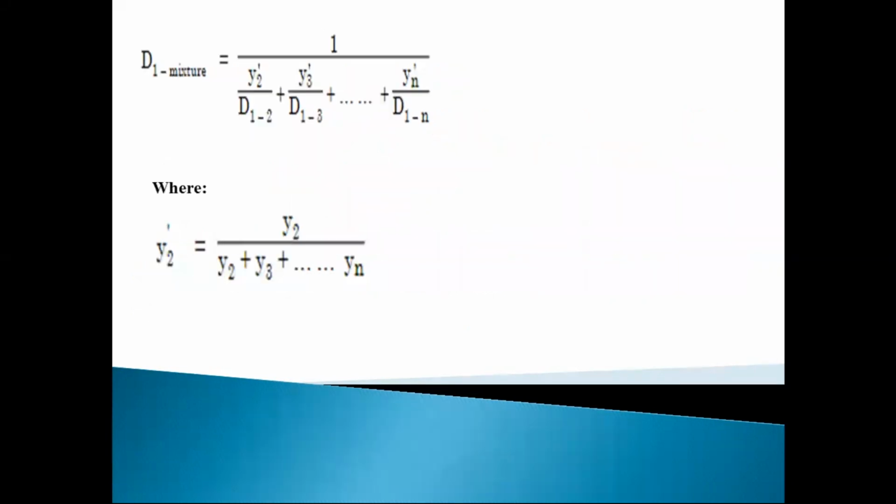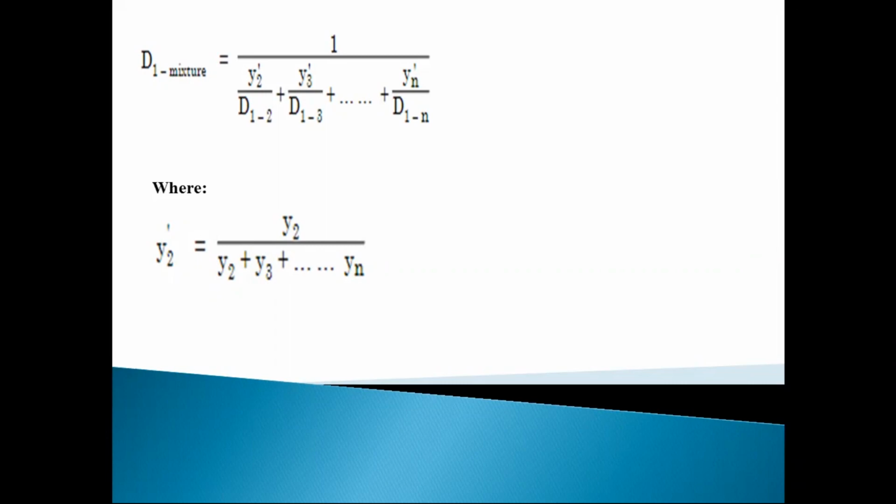After that, we have seen the relation for the mixture, that D1 mixture is equal to 1 upon Y2 dash upon D12, D12 meaning diffusivity of component 1 into 2, plus Y3 dash divided by diffusivity of component 1 into 3. Similarly, up to the nth component, that is Yn dash divided by D1n, meaning diffusivity of component 1 in n components. Okay, so we have seen this relation. This relation is important while solving numericals.